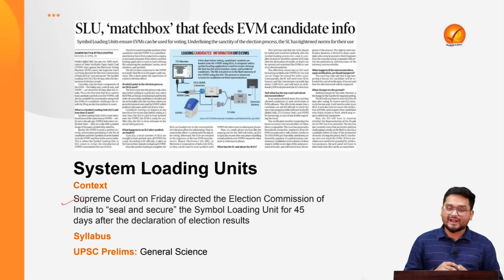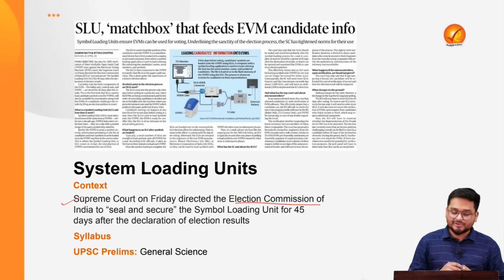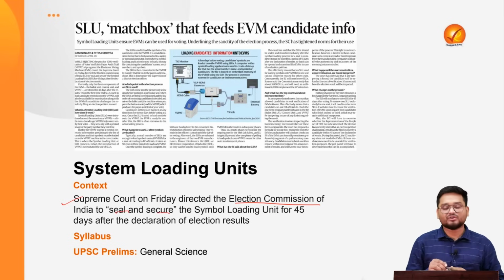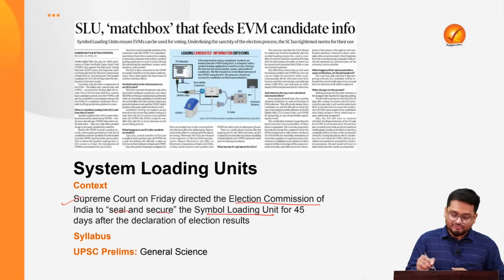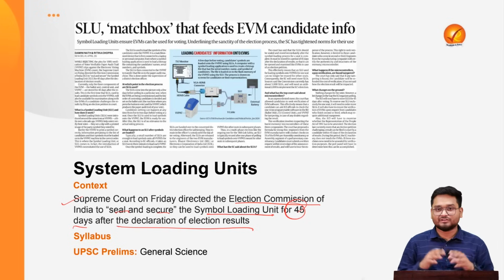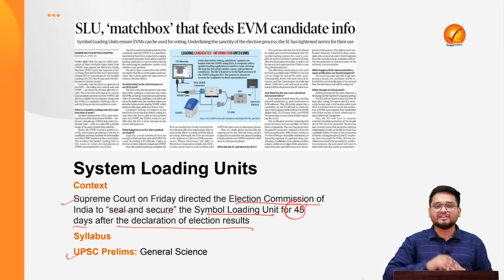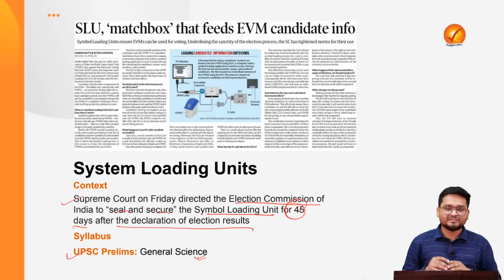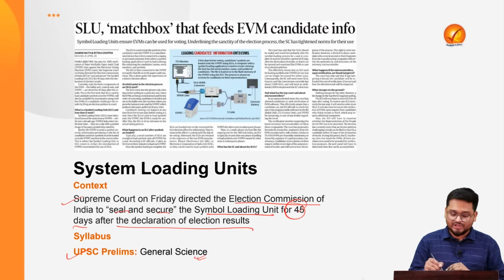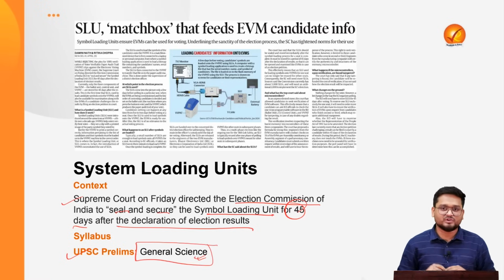The Supreme Court on Friday directed the Election Commission of India to seal and secure the Symbol Loading Unit for 45 days until the declaration of the election results. Now, this is very important for general science here, because we are talking about Indian elections, which is under polity, but we have to look into how this machine actually works.